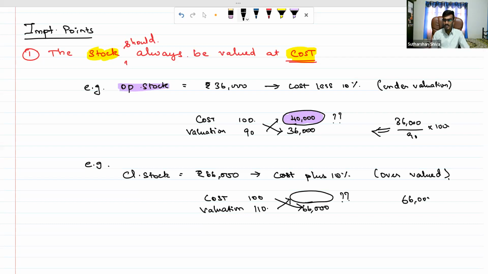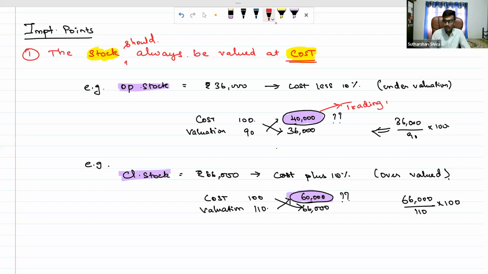It is 66,000 divided by 110 into 100. If you do this cross multiplication, you will get a value of 60. So in this case, my closing stock is going to be 60,000. Okay, so you need to do this in the trading account.